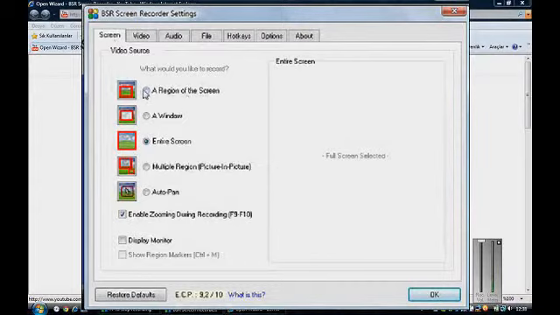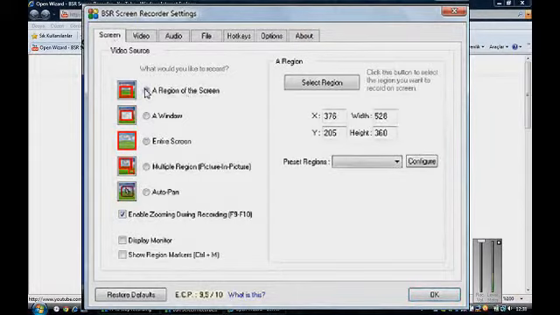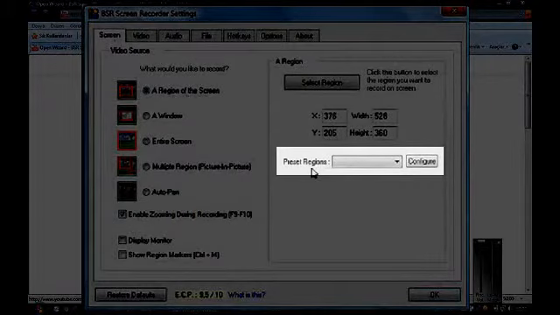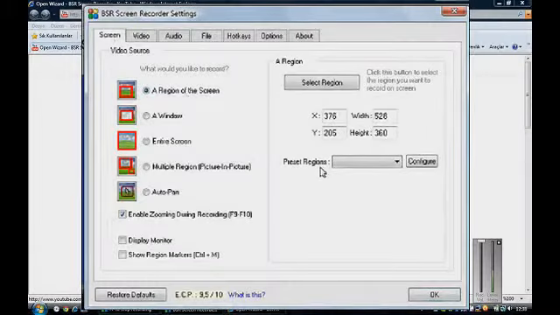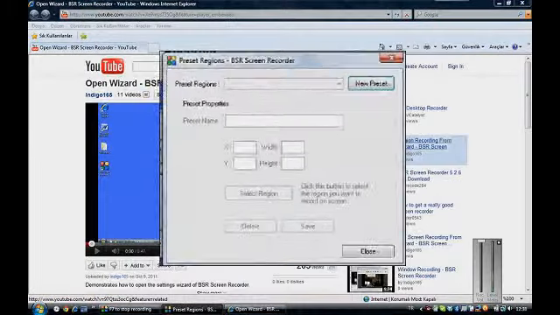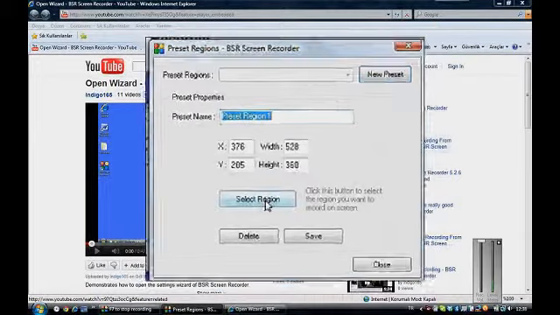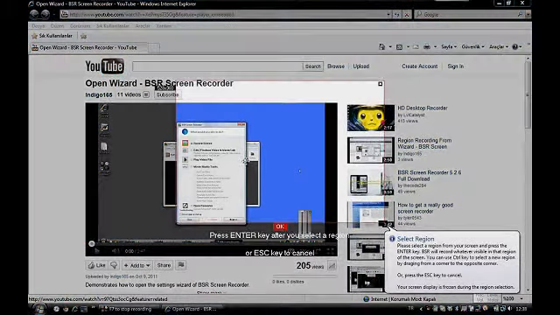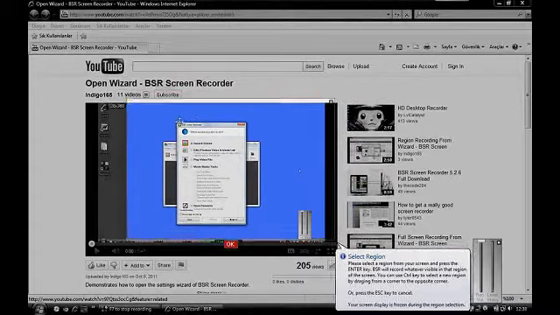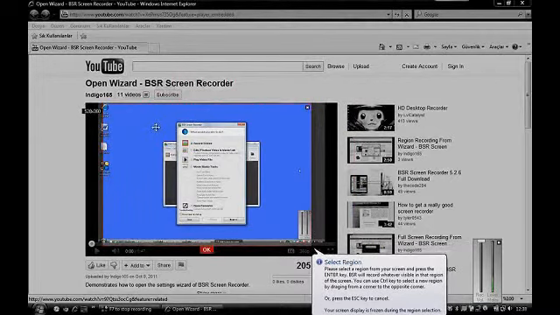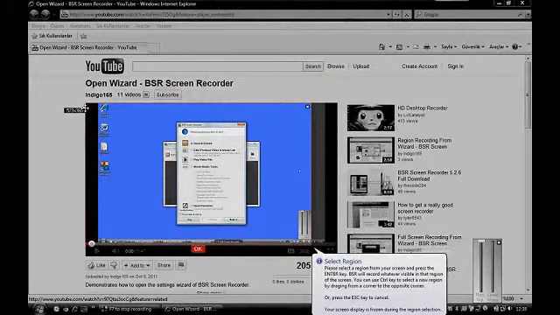In a region of the screen, you have preset regions where you may save a setting which you are using frequently. Click Configure and click on New Preset. And when you click on Select Region, you may adjust the borders for YouTube if you are using YouTube frequently.